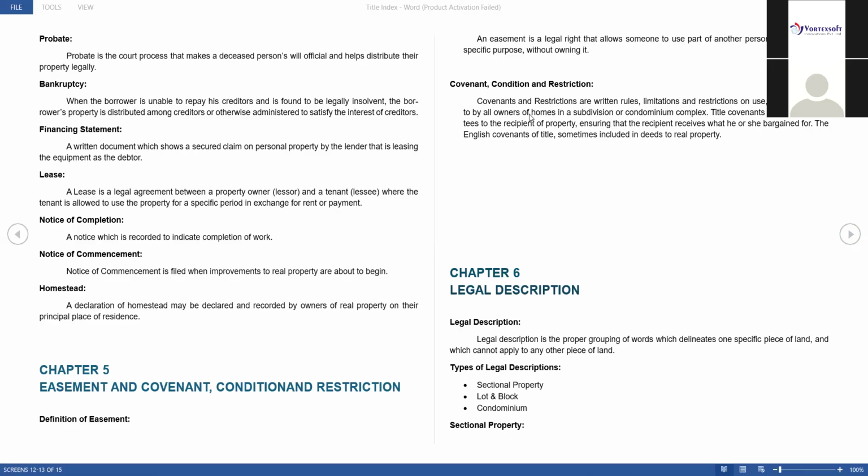It means that I'm starting to construct your house from today onwards. So for that they will make one notice of commencement. Next one is